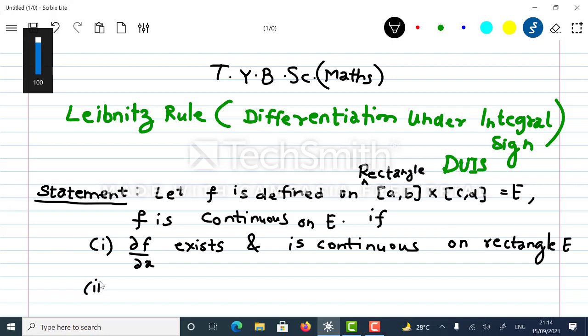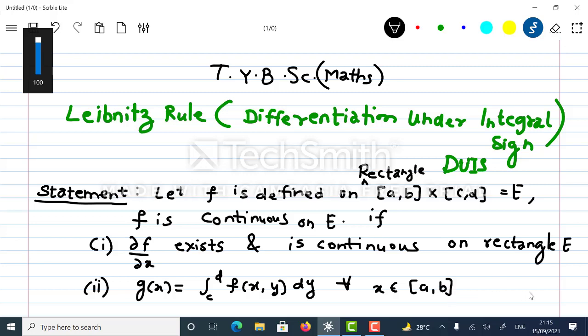Second condition: g of x is defined as the integral from c to d of f of x comma y dy, for all x belonging to the closed interval [a, b].